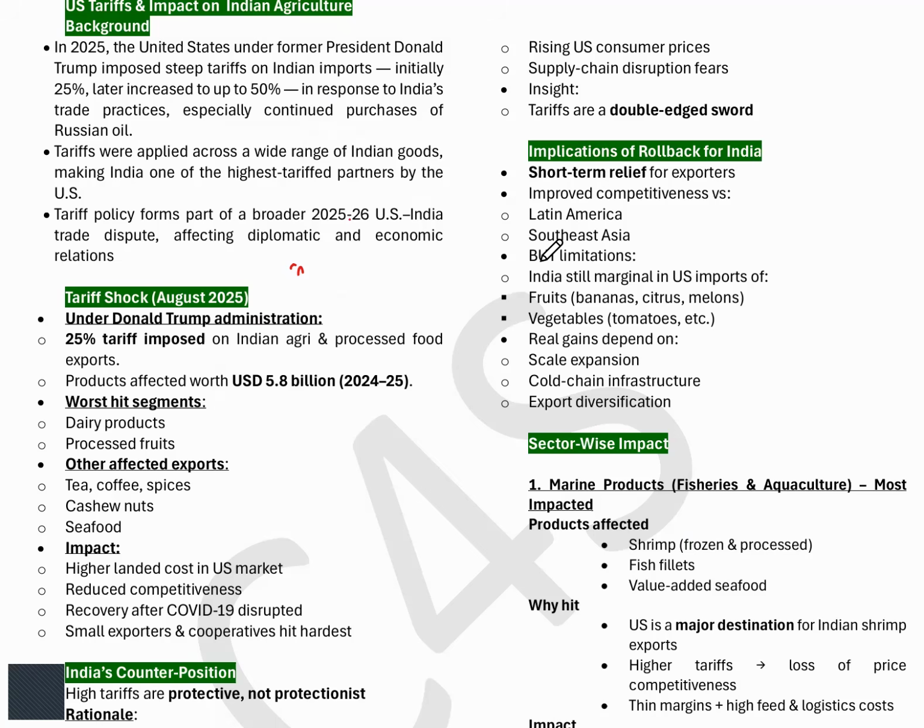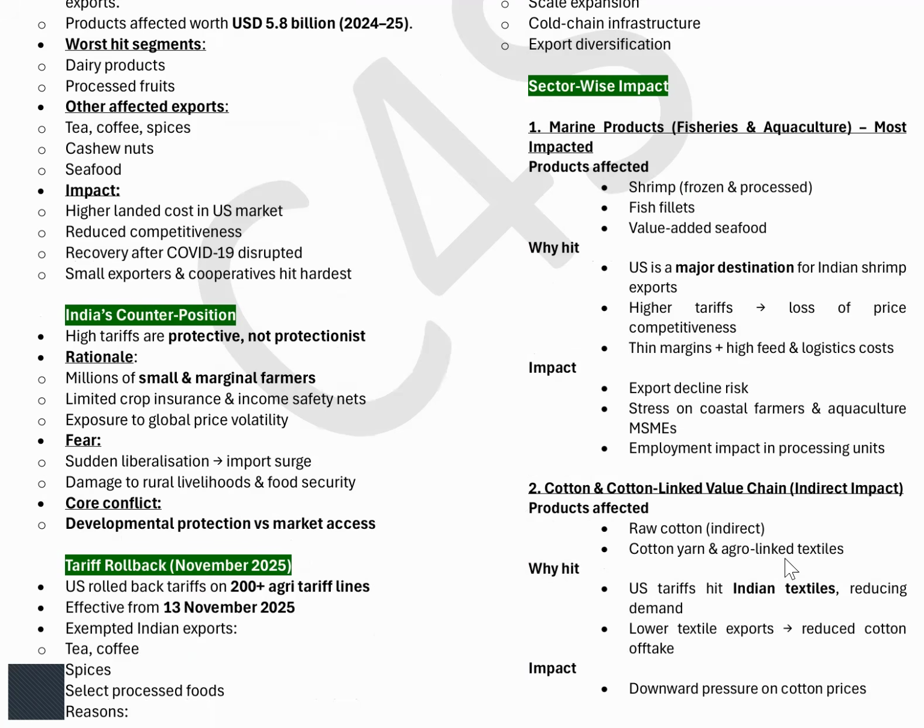Now, what you should know from the examination point of view, the upcoming NABARD exam, is the three things I told you. We will quickly see which sectors are getting impacted. So the first is marine products. As you know, India is a major exporter of shrimp and fish byproducts to the US, and the US is a major destination, and we are boasting of this export, right?